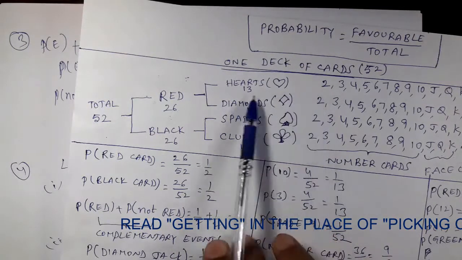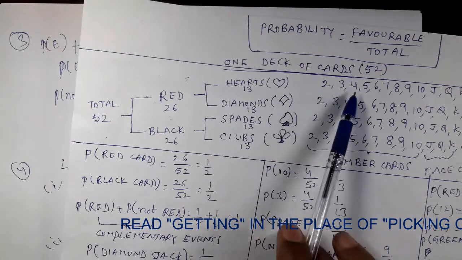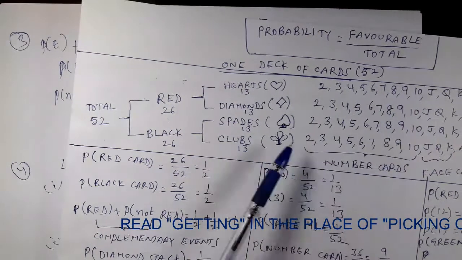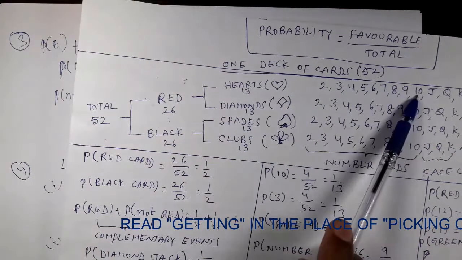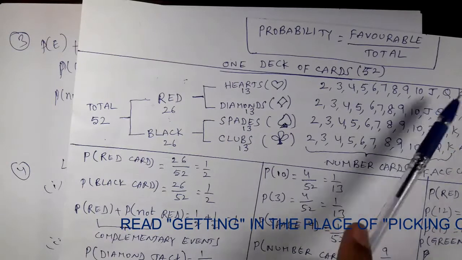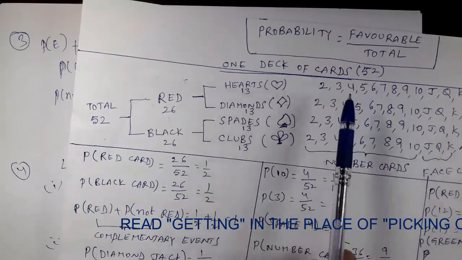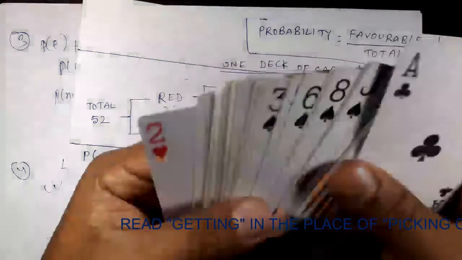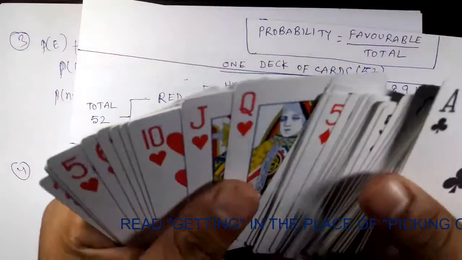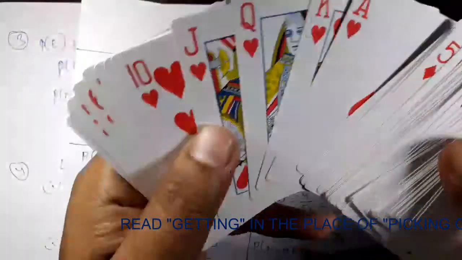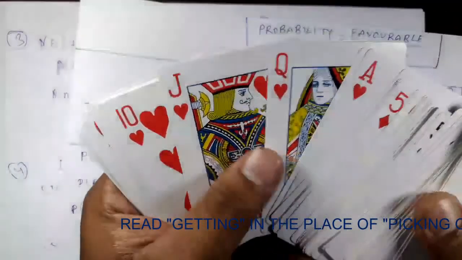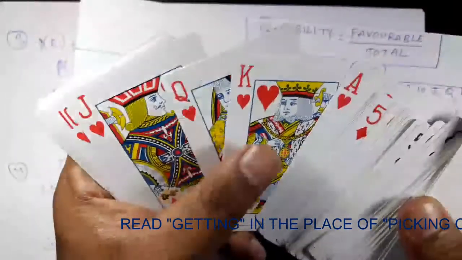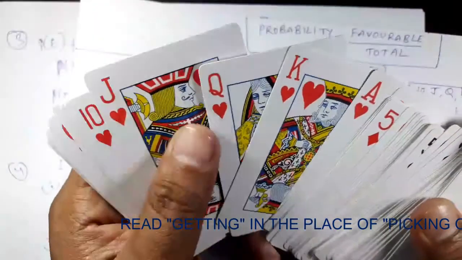Hearts, 13 cards: 2, 3, 4, 5, 6 up to 10. They are called number cards. So 9 number cards. Jack, Queen, King, Ace, right? JQKA. 9 plus 4 is 13. Jack, Queen, King are called face cards because they have human faces on the cards, right?